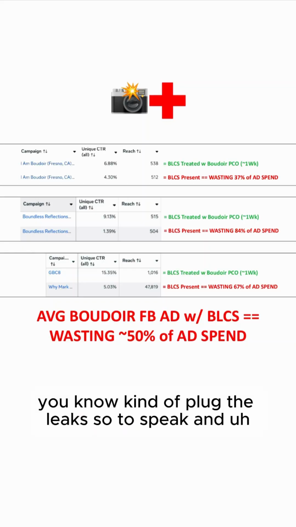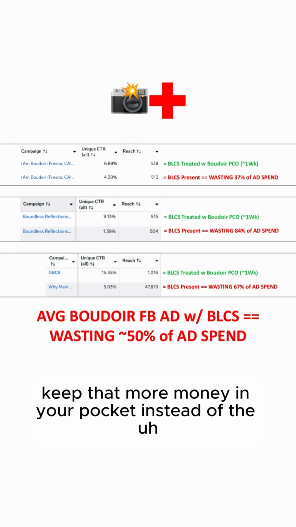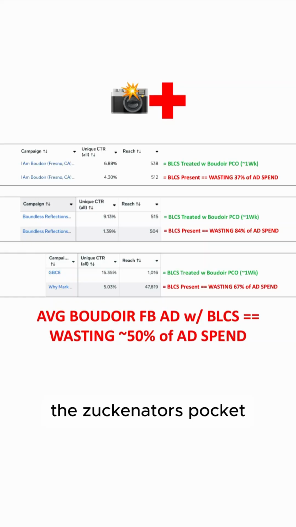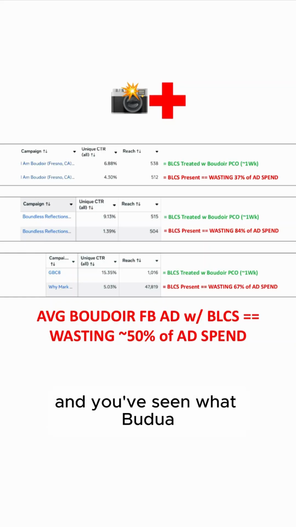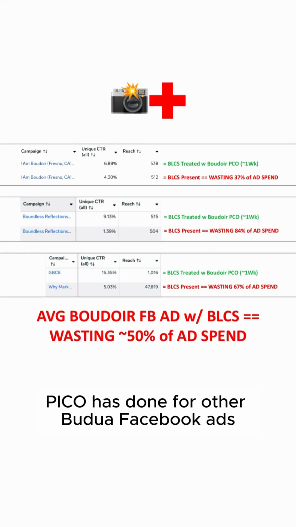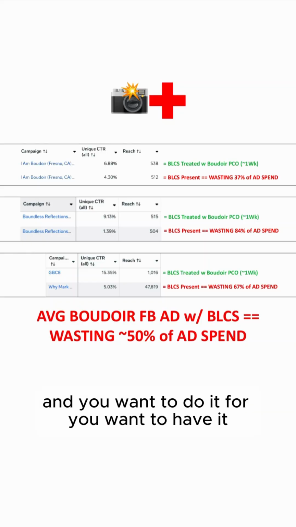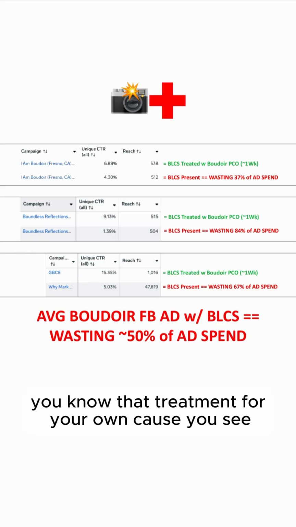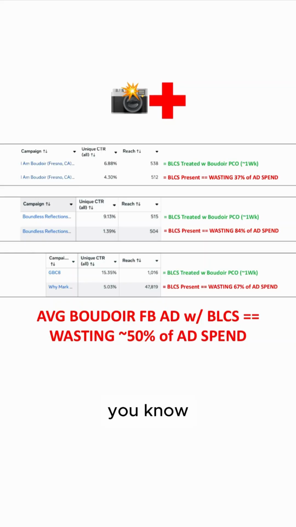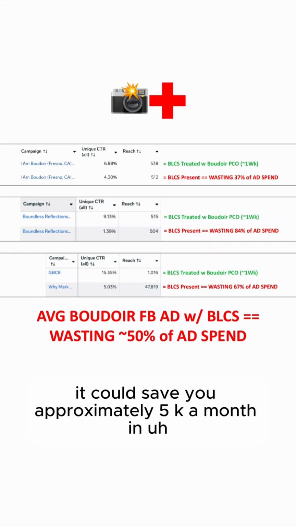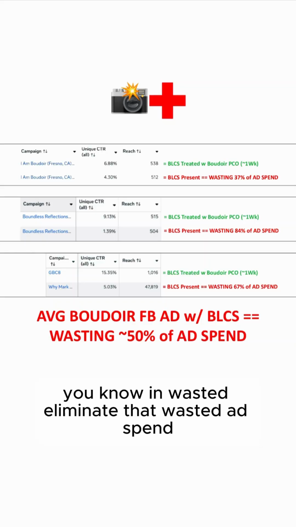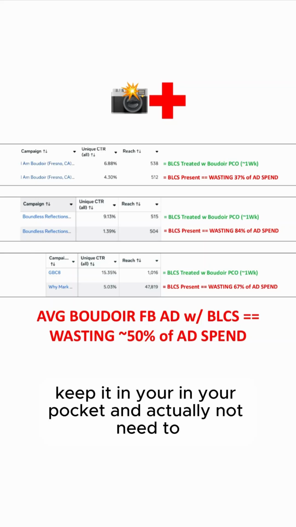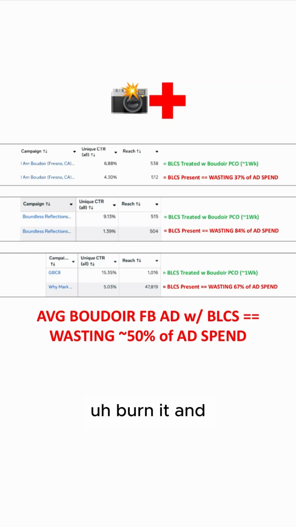And you want to plug the leaks, so to speak, and keep more money in your pocket instead of the Zuckinator's pocket. And you've seen what Boudoir Pico has done for other Boudoir Facebook ads, and you want that treatment for your own, because you see it could save you approximately 5K a month, eliminate that wasted ad spend, keep it in your pocket, and actually not need to burn it.